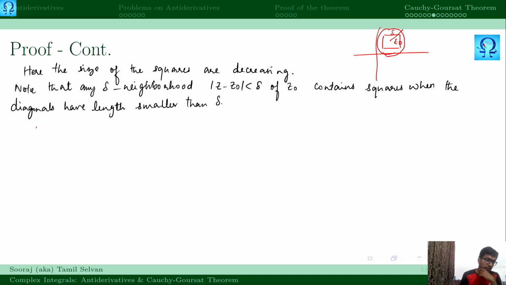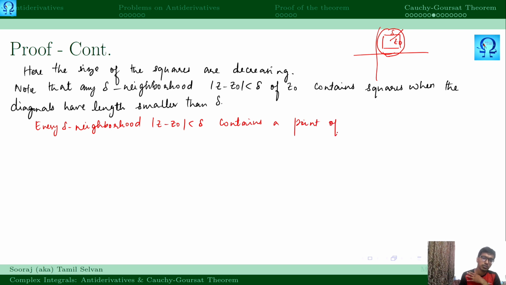So what we write is that every delta neighborhood, |z - z naught| < delta, contains a point of R distinct from z naught.